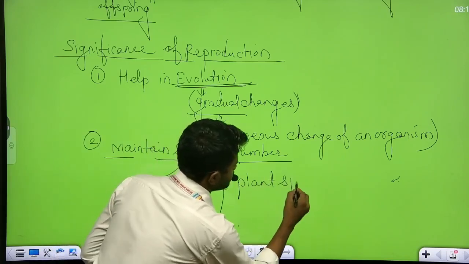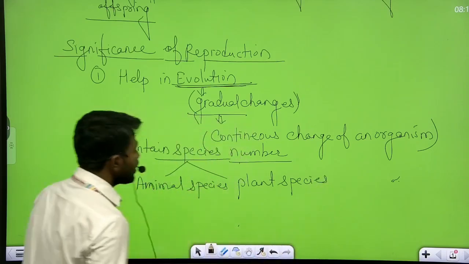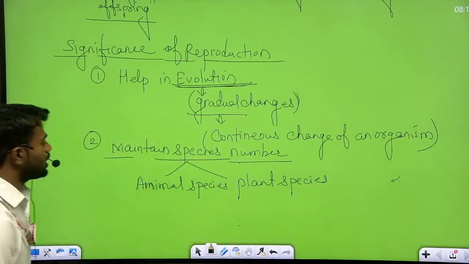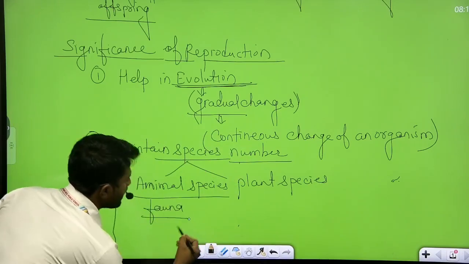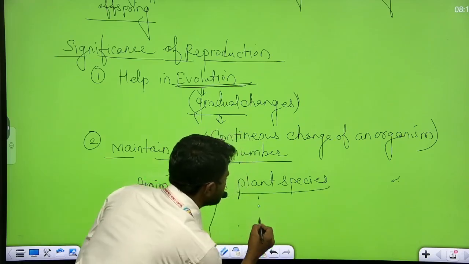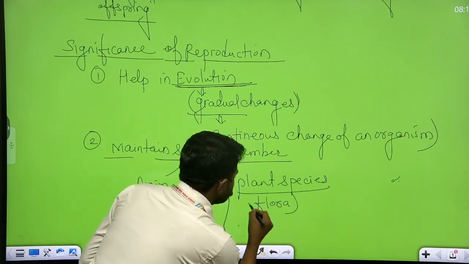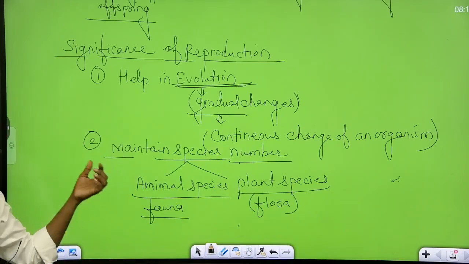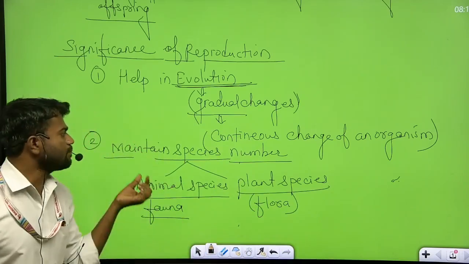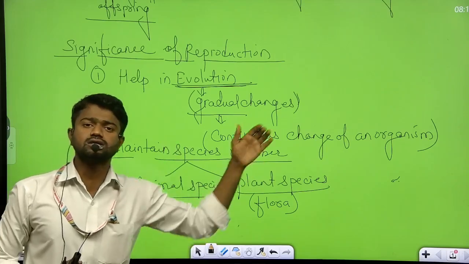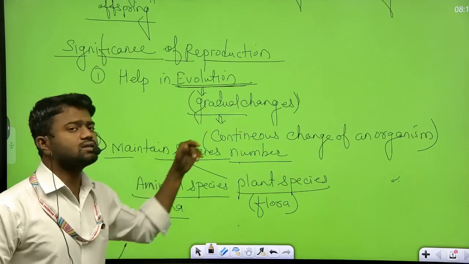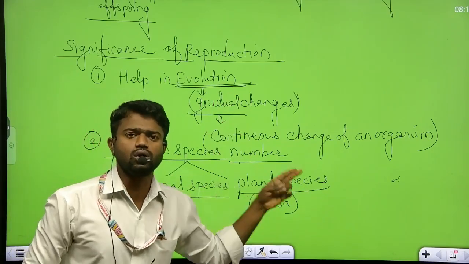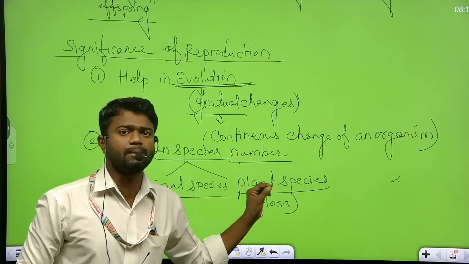Animal species is called the fauna, and the plant species is called the flora. So the organisms, through reproduction, help to maintain the species number. First is help in evolution, second is maintain the species number. So these are two important significance of the reproduction process.